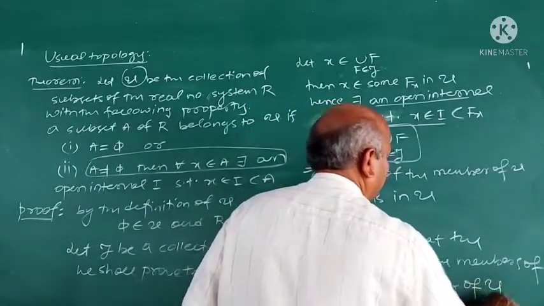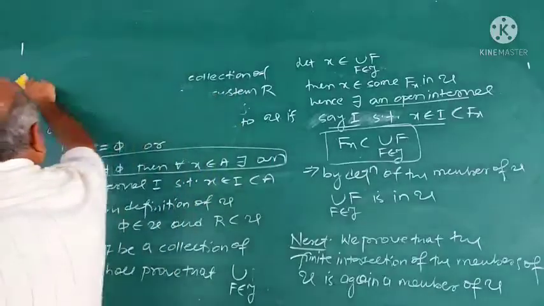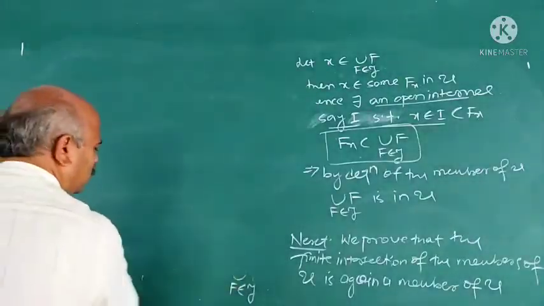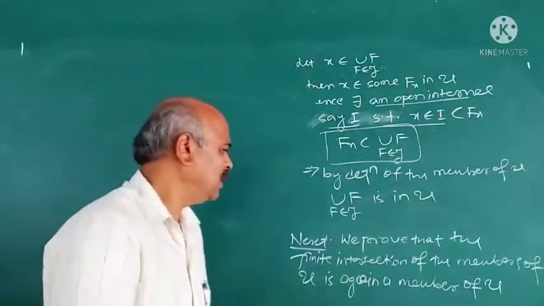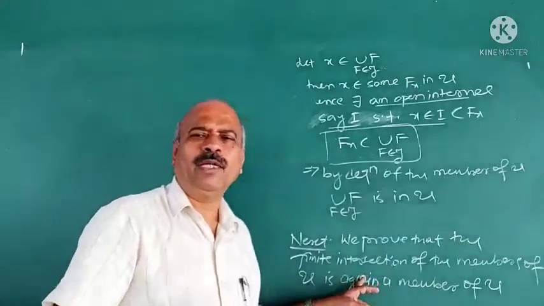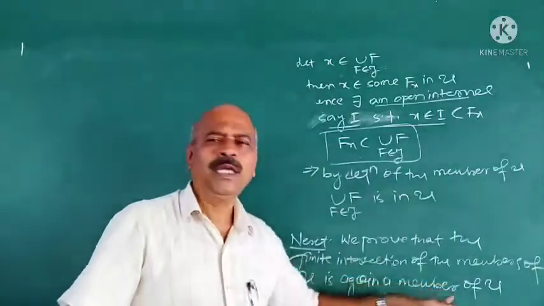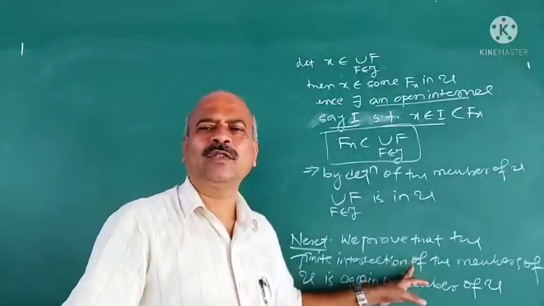What do we have to prove? Finite intersection of members of U is again a member of U. For that, if we prove that the intersection of any two arbitrary members of U is again a member of U, then the finite intersection is also a member of U.